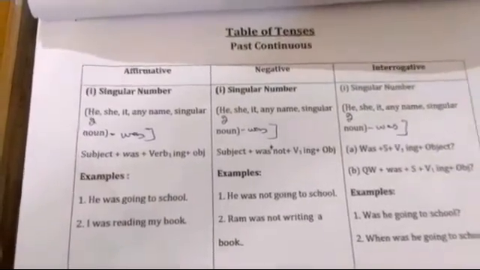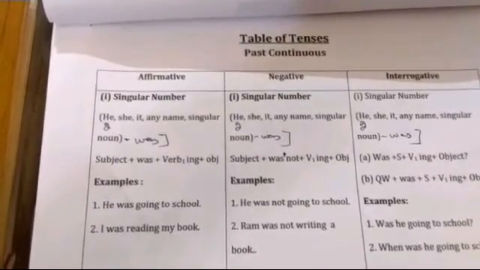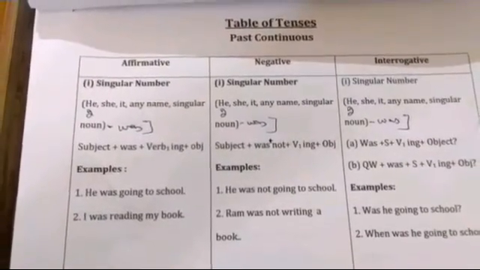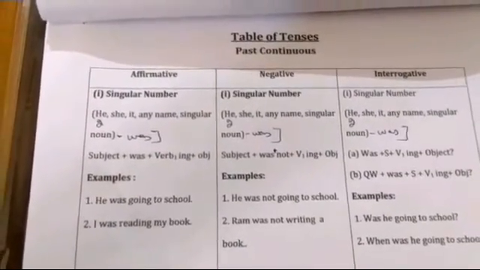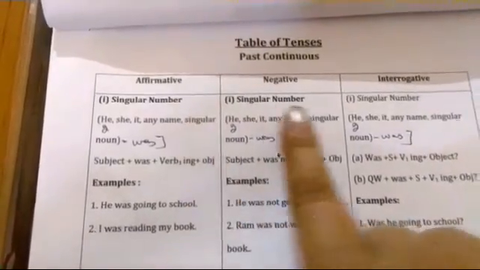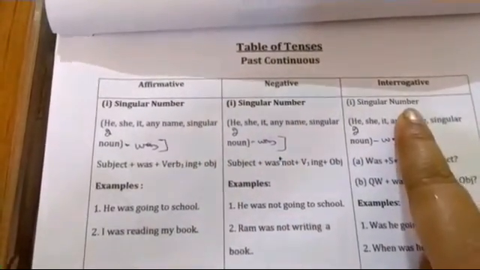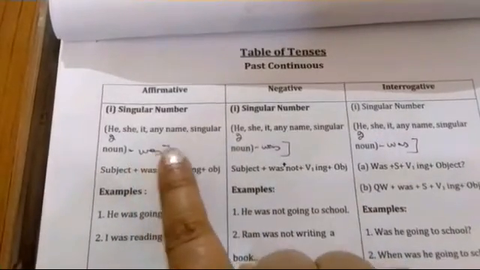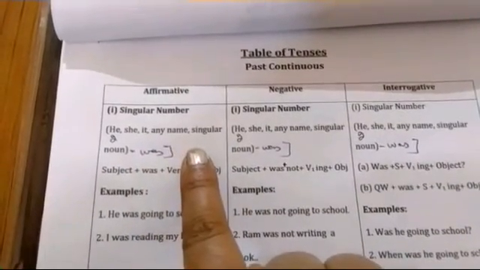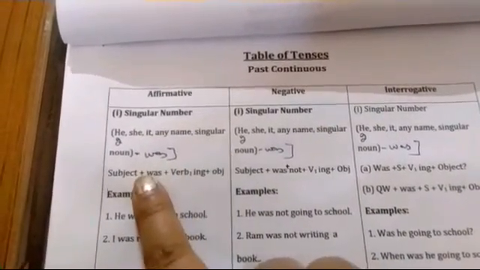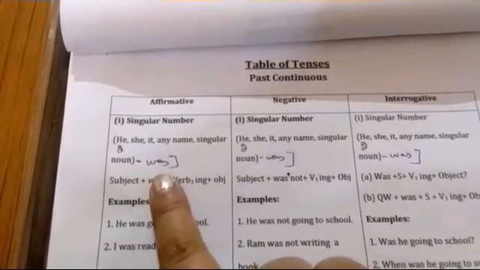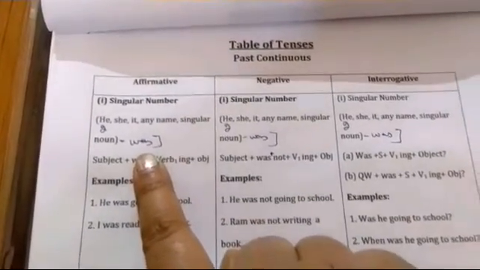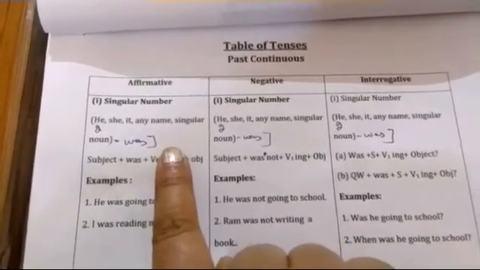Today's topic is past continuous tense. In past continuous tense, there are three forms: affirmative, negative and interrogative. In affirmative, singular number: he, she, it, any name of a person and singular noun. With these singular nouns and pronouns, we use was.